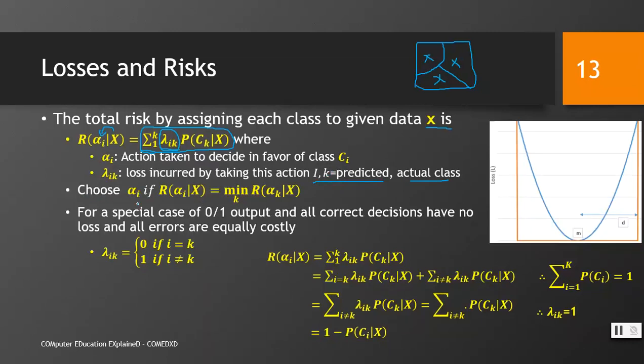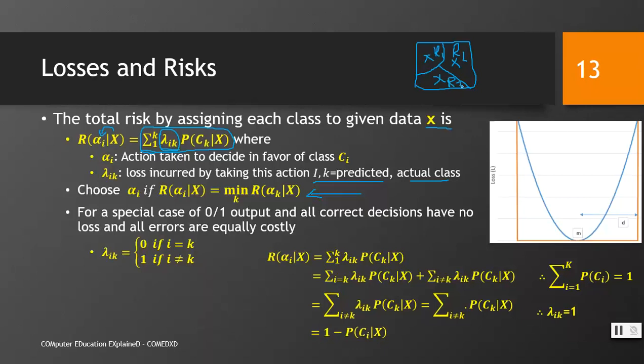Now choose alpha i if R of alpha i given x is equal to the minimum R of alpha k given x. What does this statement tell? This statement tells us that if we have 3 portions, there would be some risk here, for example R1 here, R2 here, and R3 here.